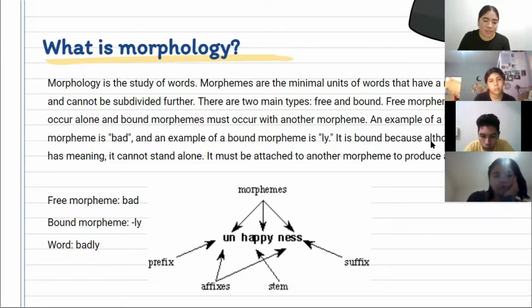It's bound because although it has meaning, it cannot stand alone and it must be attached to another morpheme to produce a word. An example could be unhappiness. The morphemes are each part of the word, and the affixes are the parts that are at the beginning and at the end. The beginning is the prefix and the part at the end is the suffix.